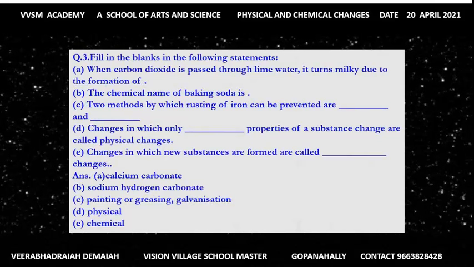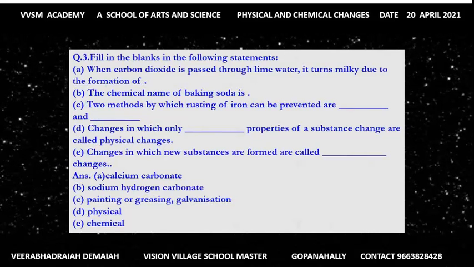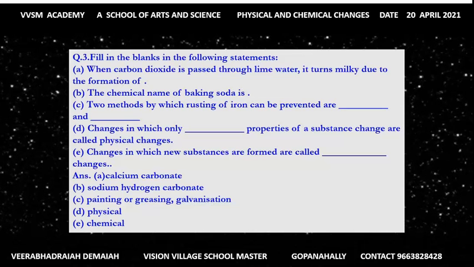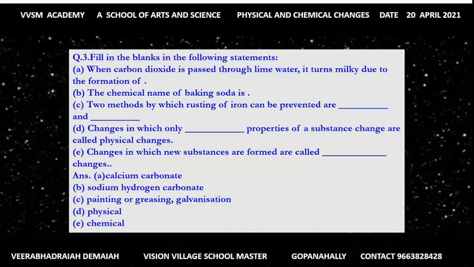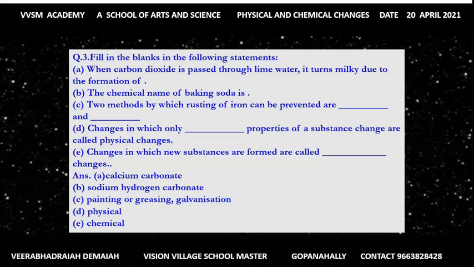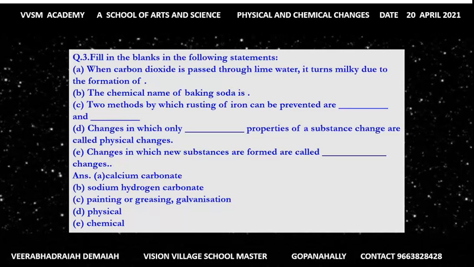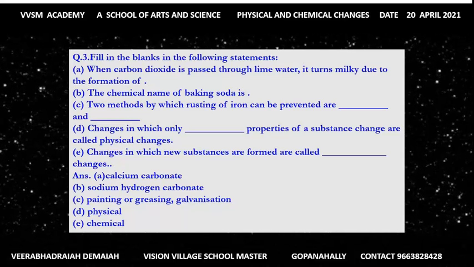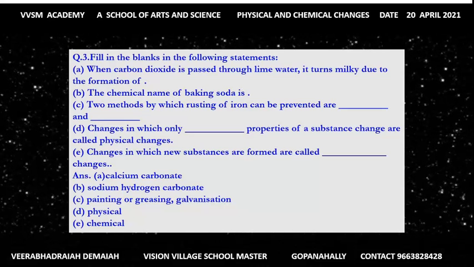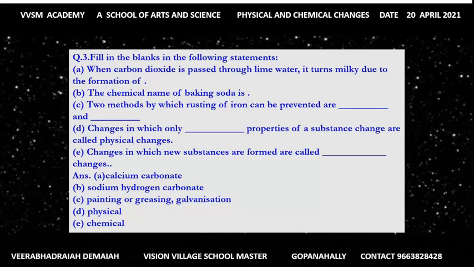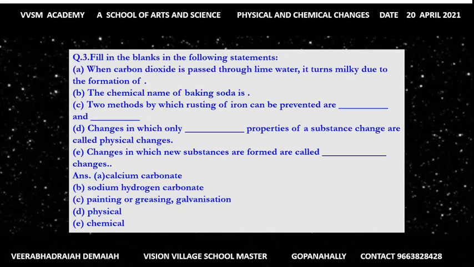Question number 3. Fill in the blanks in the following statements. When carbon dioxide is passed through lime water, it turns milky due to the formation of calcium carbonate. The chemical name of baking soda is sodium hydrogen carbonate. Two methods by which rusting of iron can be prevented are painting and greasing or galvanization. Changes in which only physical properties of a substance change are called physical changes. Changes in which new substances are formed are called chemical changes.